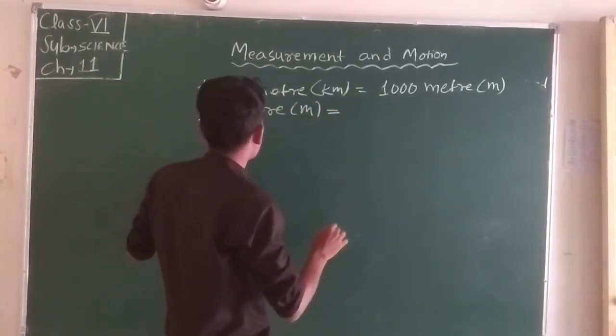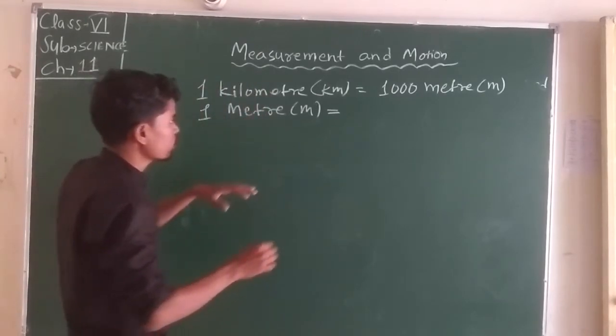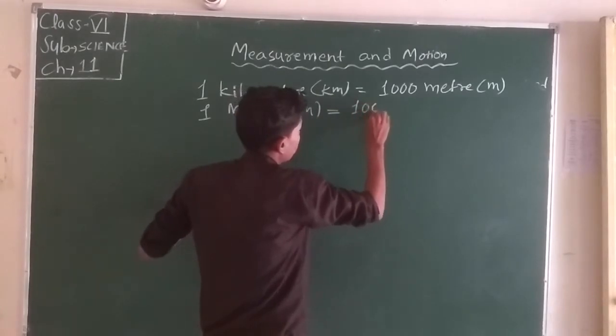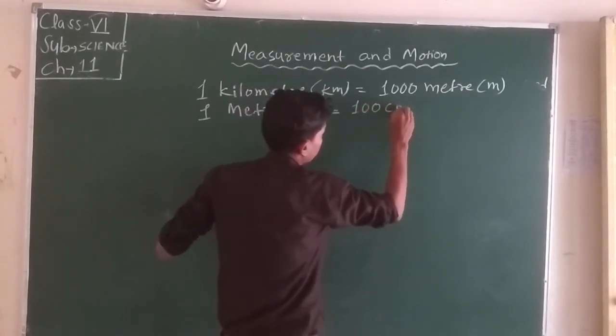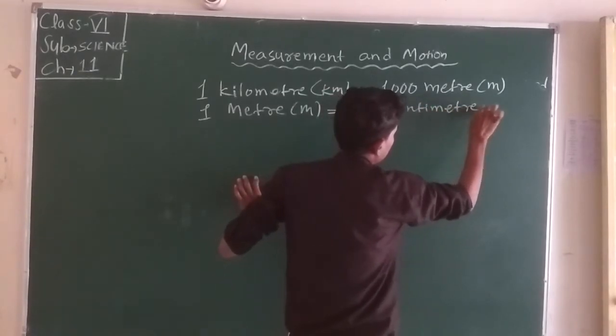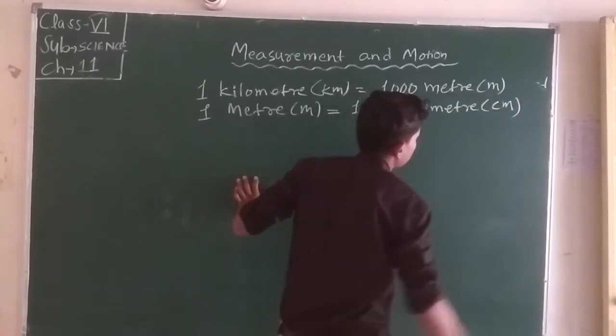And 1 meter is equal to how many centimeters? 100 centimeters, or we can write cm.